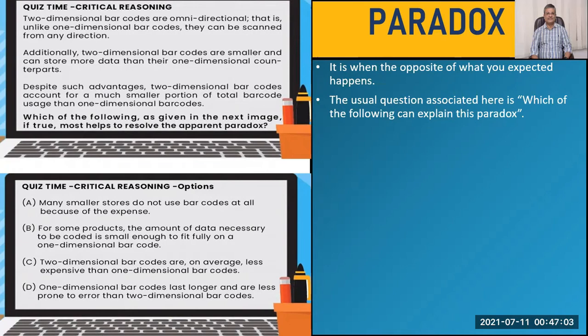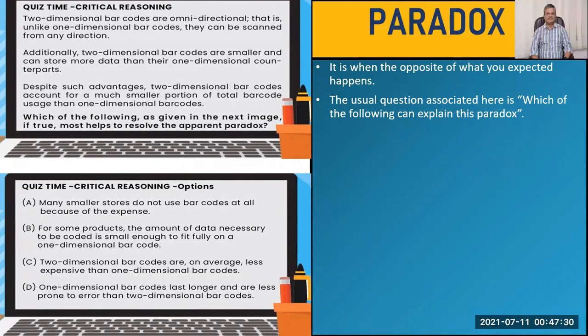So again, two-dimensional barcodes make more sense because they store more data and they are omnidirectional, hence can be scanned from any direction. So that is given. Despite such advantages, two-dimensional barcodes account for a small portion of the total barcode usage. Now, let's look at the analysis.